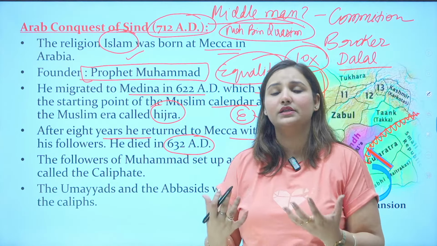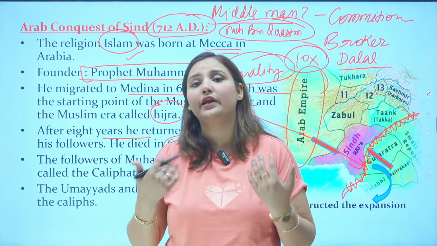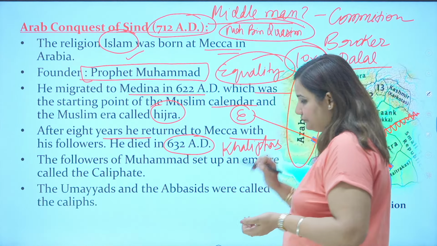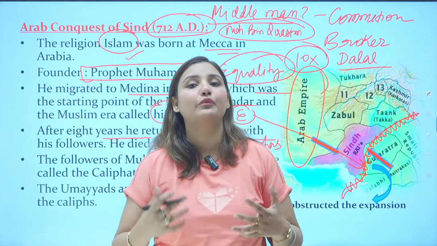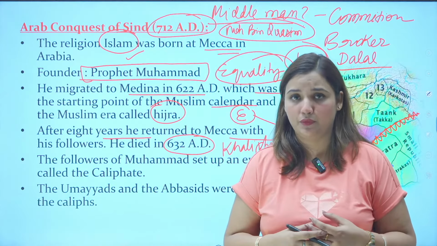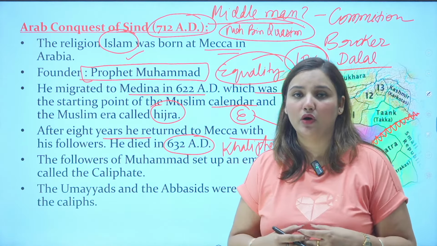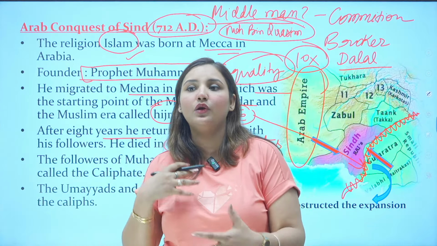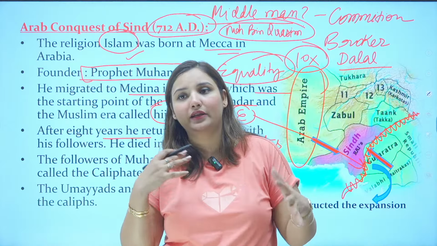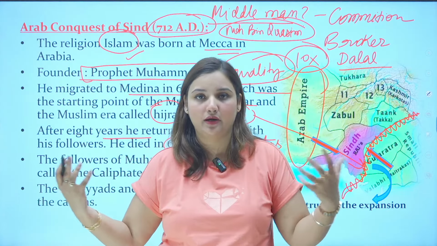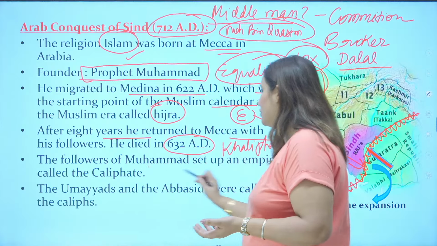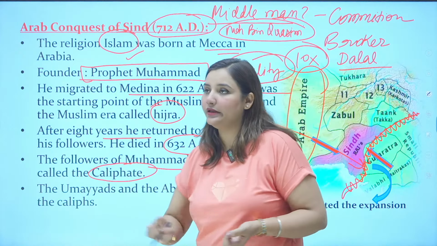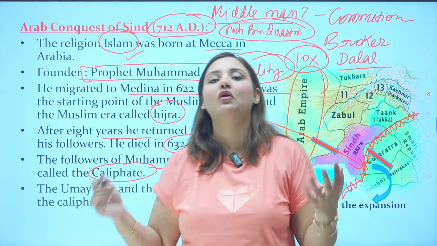So the other verses and other ideas and details were later added by the Khalifas or caliphs. They were the most important followers of the Prophet Muhammad. Whatever Prophet Muhammad taught, they started following with purity. But the problem happened when they started their own ideas of interpretation, and that's why some sects in Islam started rising. The followers of Muhammad set up an empire called the Caliphate to protect Islam, to spread Islam and to spread the idea of Allah in the world.